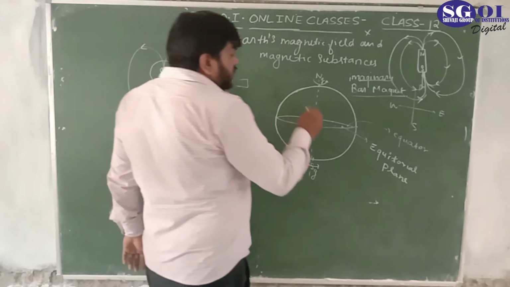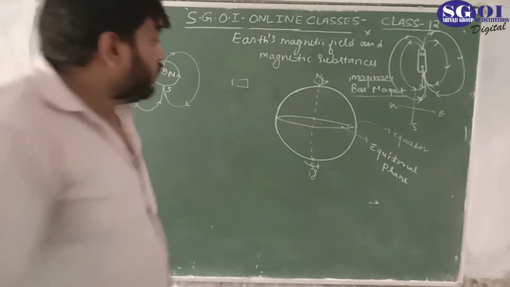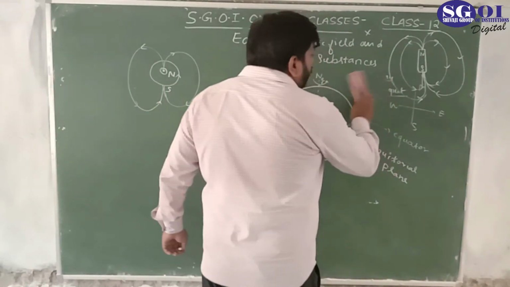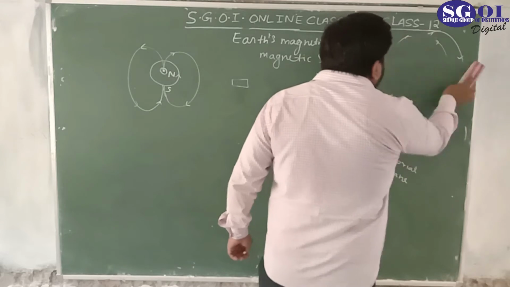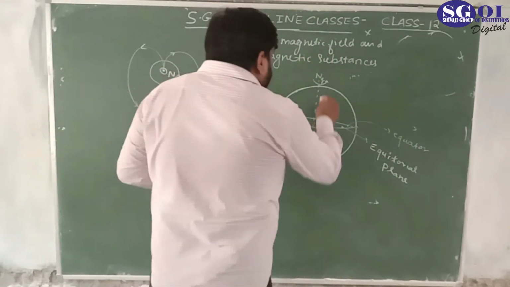In the same way, when the magnetic field lines were drawn for the earth using the compass, it was seen that the magnetic field lines for the earth were like this, which I am going to draw.